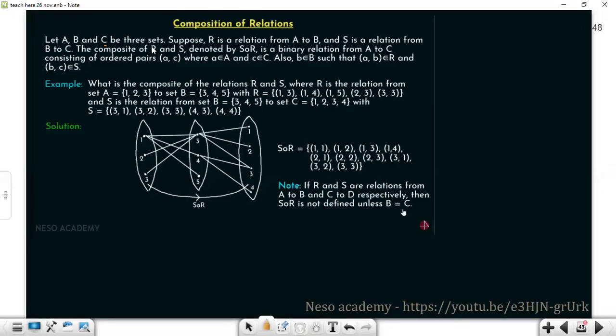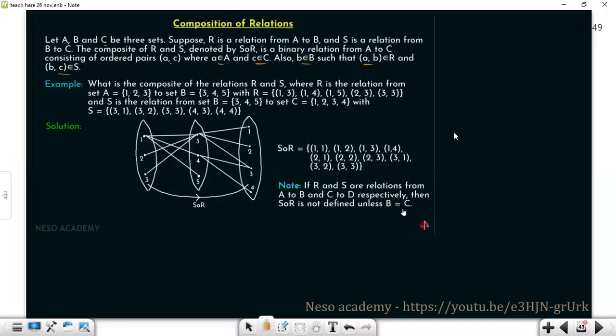Let A, B, and C be three sets. Suppose R is a relation from A to B, and S is a relation from B to C. The composite of R and S is denoted by S of R. It's a binary relation from A to C, consisting of ordered pairs (a, c), where a belongs to set A and c belongs to set C, such that there exists b belonging to set B where (a, b) belongs to the relation R and (b, c) belongs to the relation S.